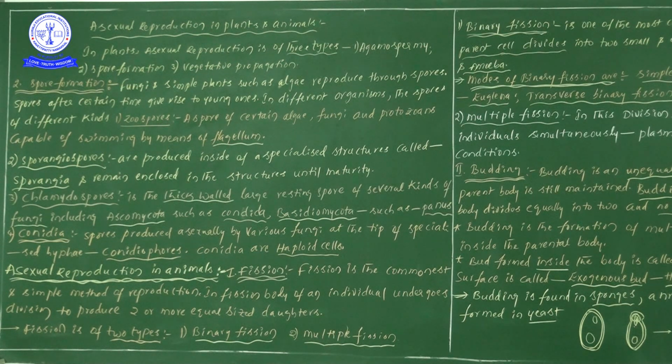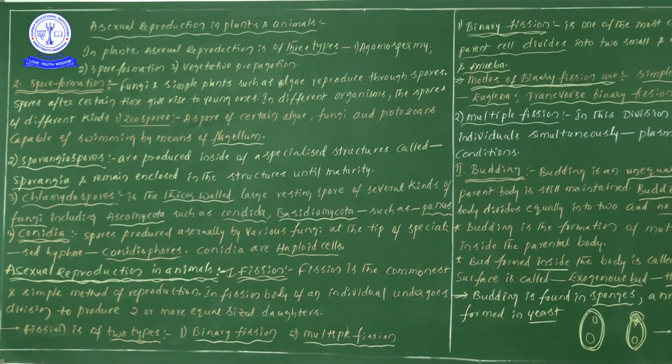These spores have a thick-walled outer layer, and they are resting spores. In unfavorable conditions, these spores take rest. That's why they are resting spores of several kinds of fungi. Several kinds of fungi include Ascomycetes and Basidiomycetes.